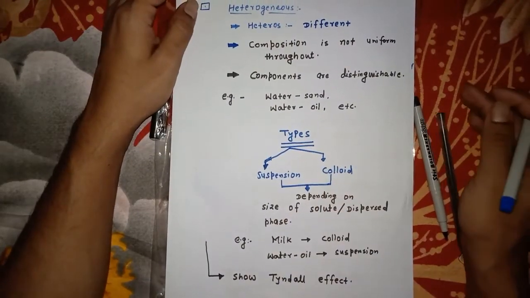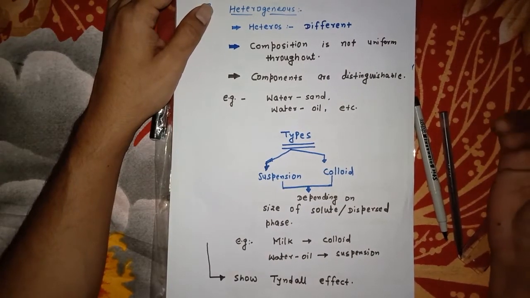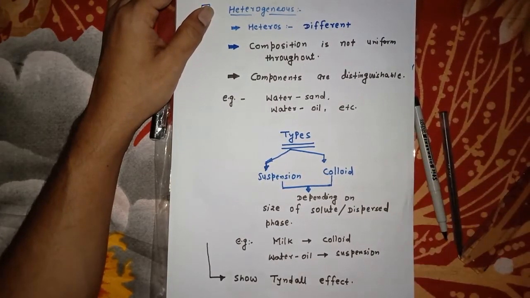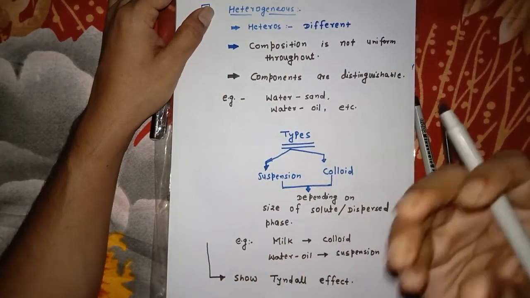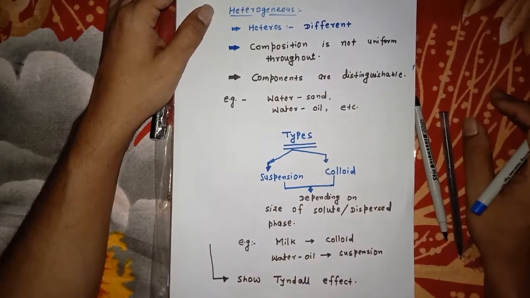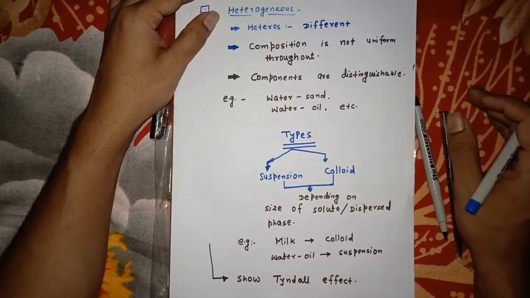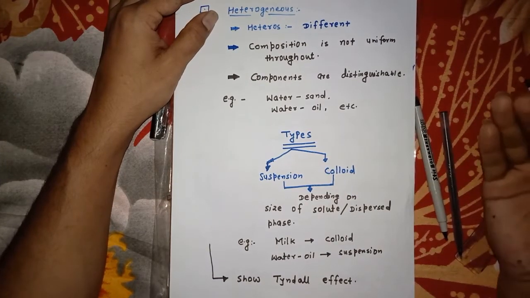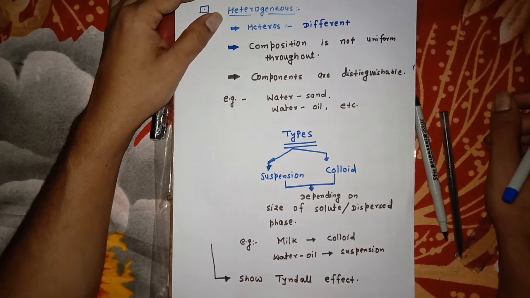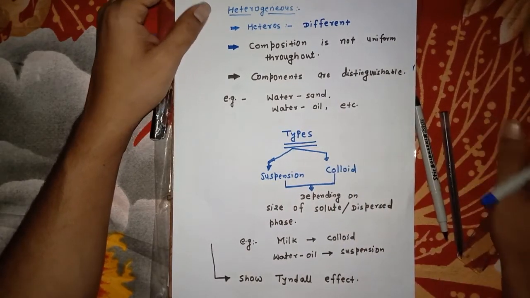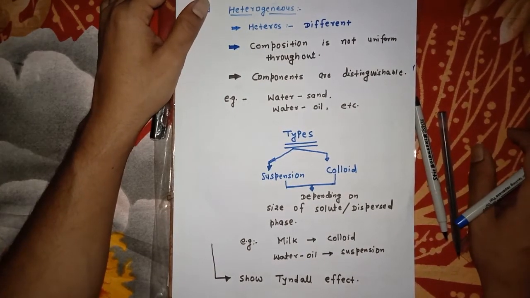Now, what is heterogeneous? Hetero means different, as you know, and genus means species. It means the composition is not uniform and the density is not uniform. If you take the same volume from one place and the same volume from another, you get a different number of particles present in it. And it is generally distinguishable. You can see by looking at it that there are different kinds of substances, in general water and sand, or water and oil. There are two kinds of heterogeneous mixture, that is suspension and colloid.